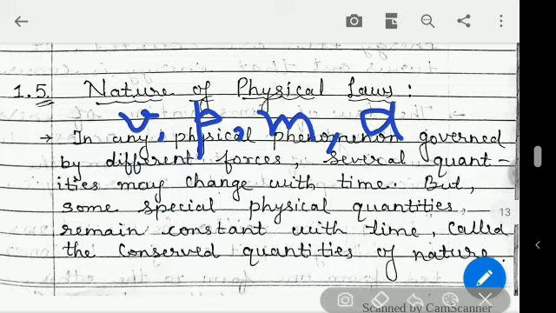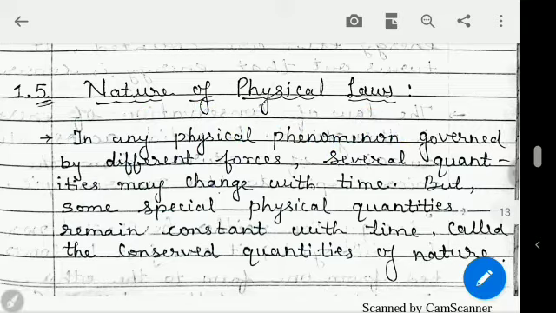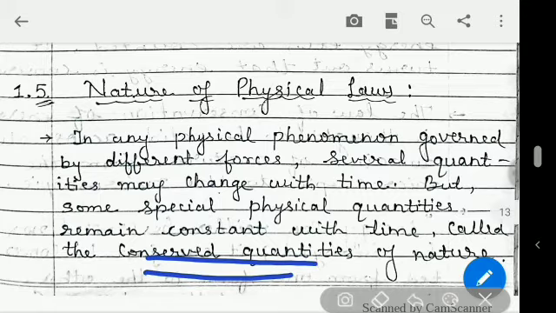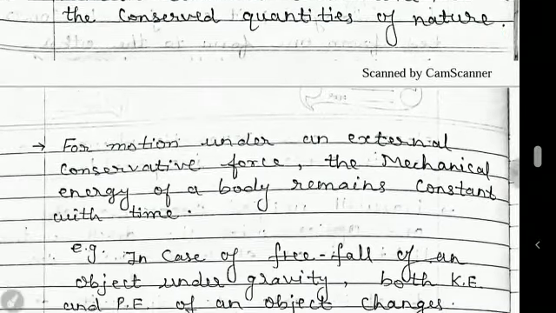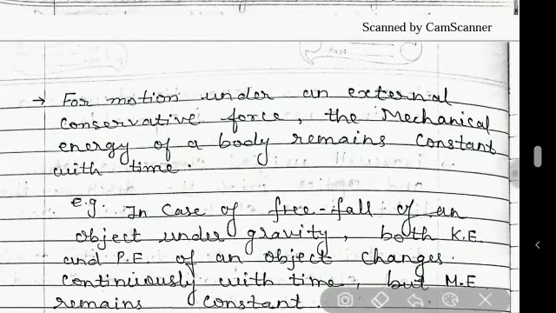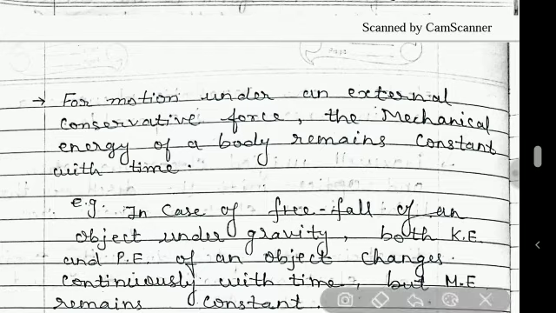So many changes occur in several physical quantities, but one thing remains constant, or some things remain constant in it. And such quantities which remain constant are called the conserved quantities, and such forces are called conservative forces. If I give an example of a spring, students look here.